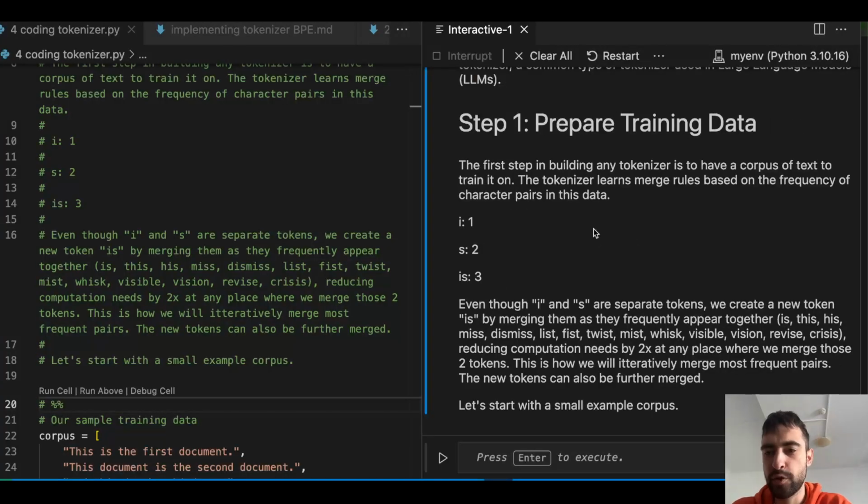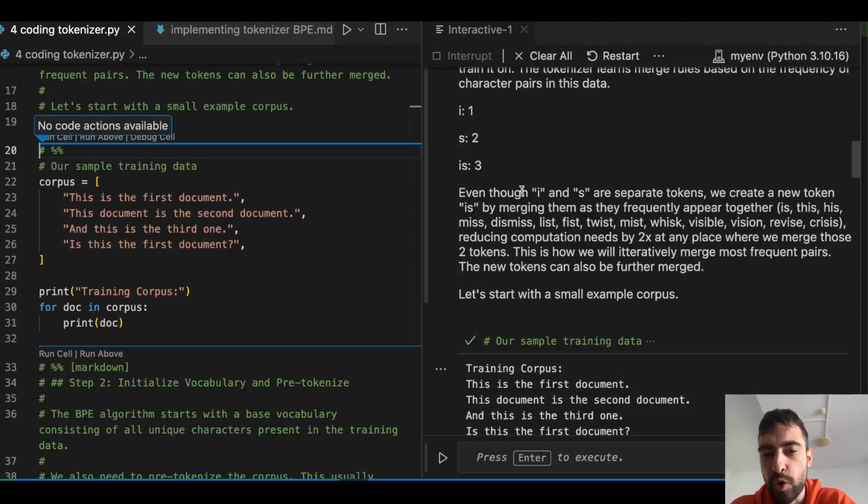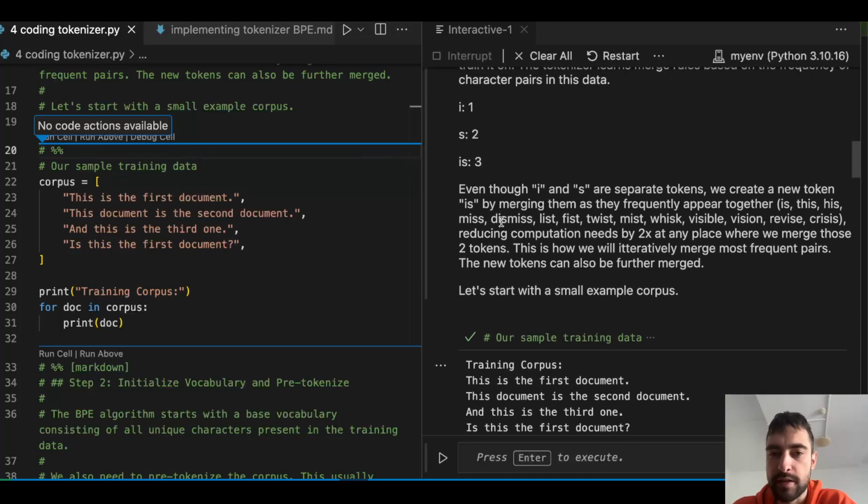I just noticed that you couldn't see the whole text, so I rearranged the screen. I can read this. Even though I and S are separate tokens, we create a new token "is" by merging them as they frequently appear together. Is, this, his, miss. So we will count each pair of tokens in our whole corpus of text, and then merge them.